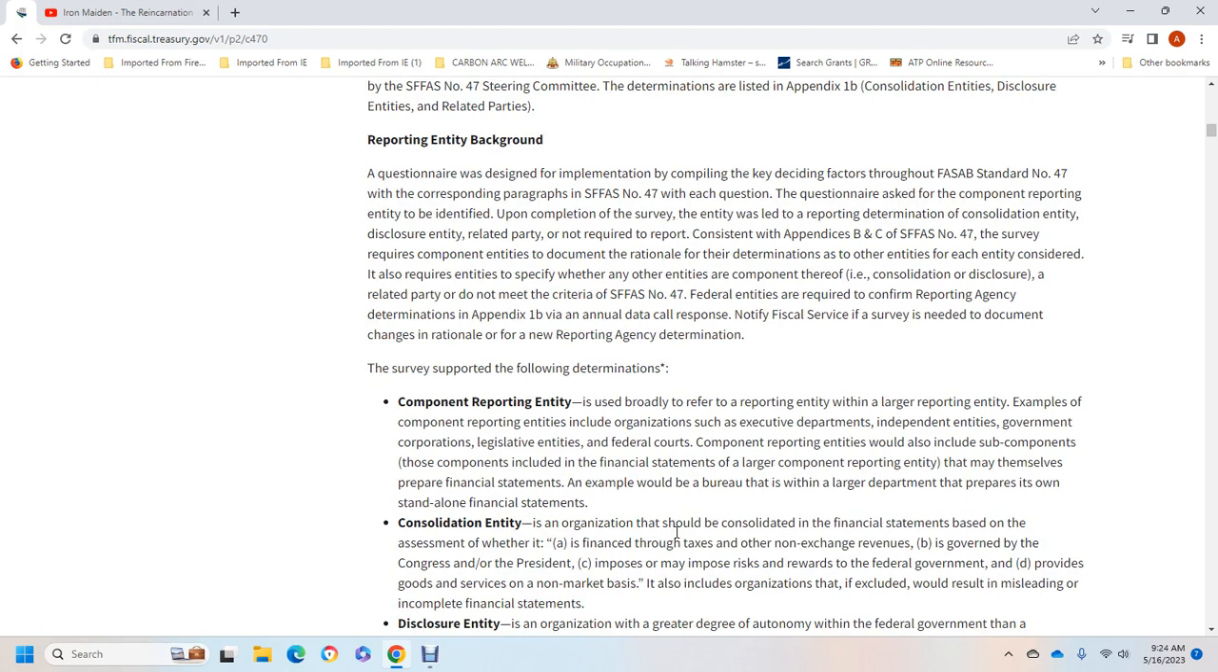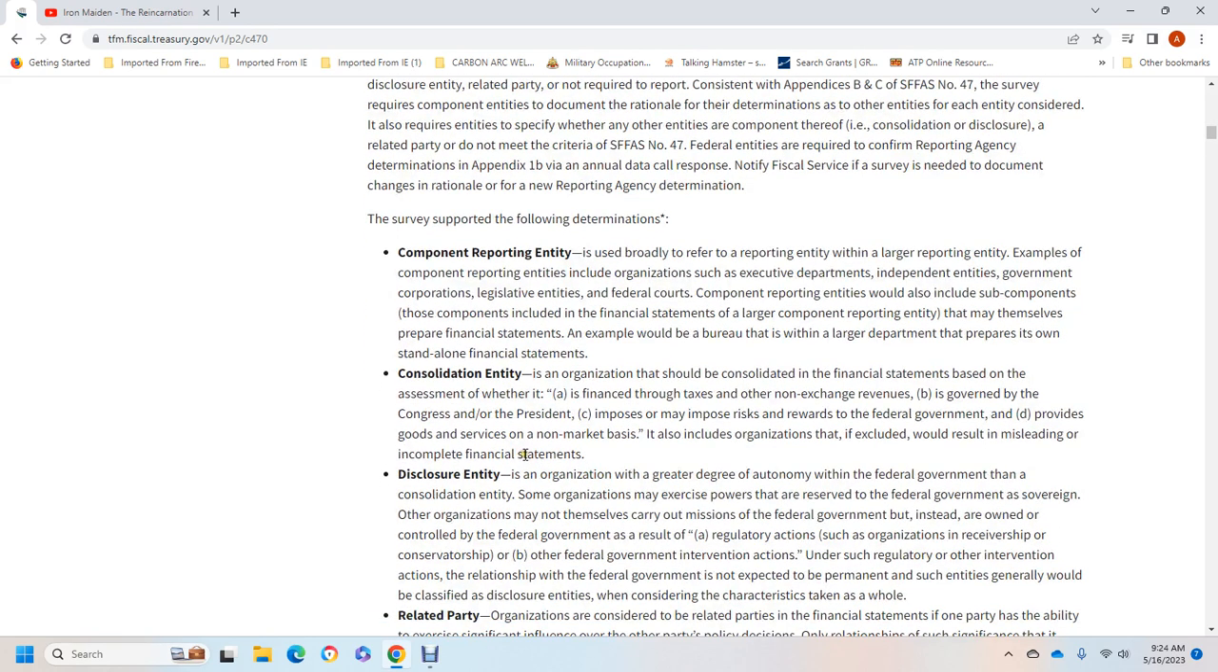Component reporting entity is used broadly to report with the reporting entity with the larger reporting entity, with the example of the component with the reporting entity include the operation or organization. Example of the department is independent of the entity of the government, corporation, legislative entity, with the federal court of the competent with the reporting entity, which also include the subcomponent of those components that include the financial statement, the large component of the reporting entity that made themselves will prepare the financial statement. The example would be the bureau that was a large department that prepared with its own standalone financial statement, the consolidated edition.